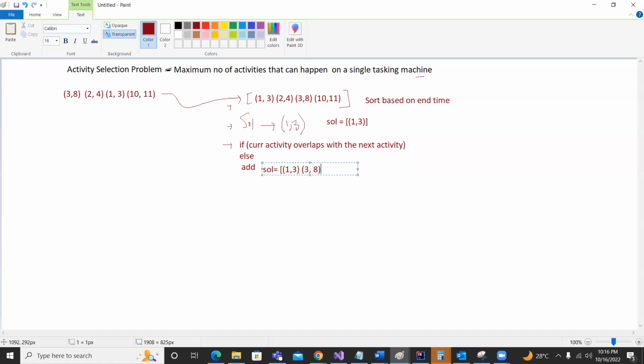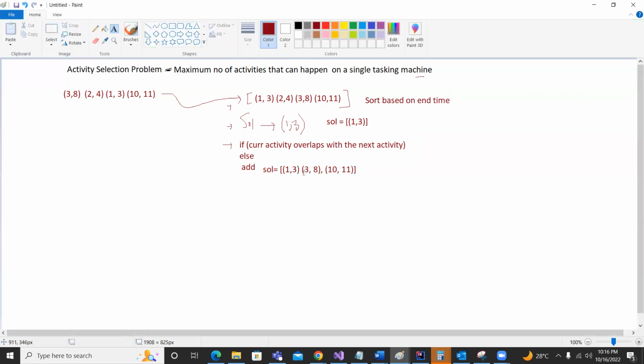The next activity is 10 11. It does not overlap, so this first condition is not going to work, and the next one added is 10 comma 11. So 10 comma 11 does not overlap with 3 8.